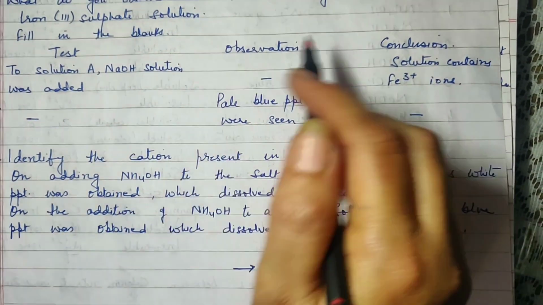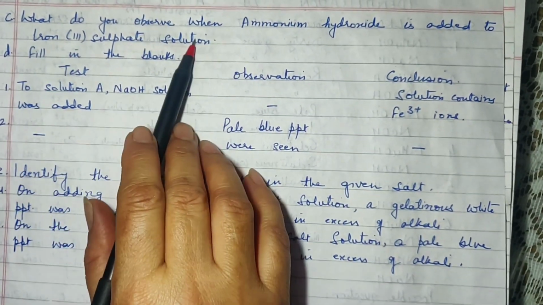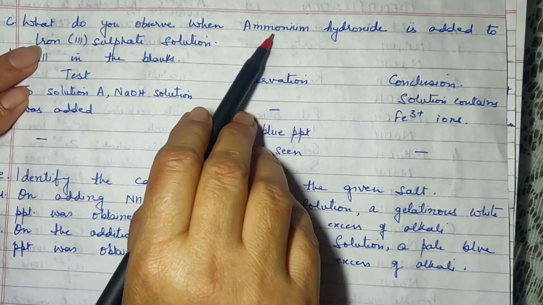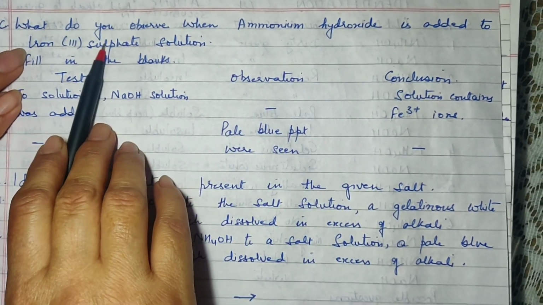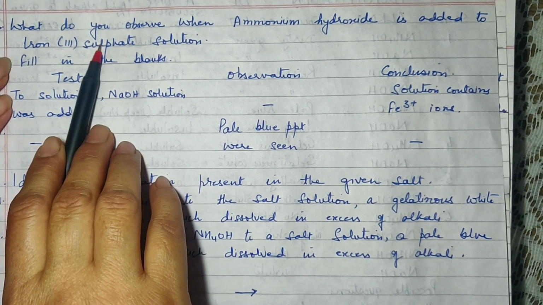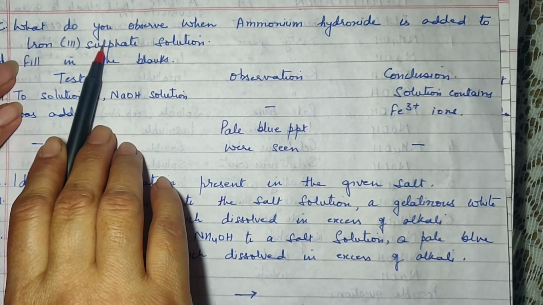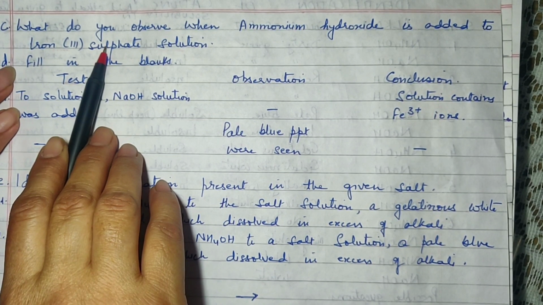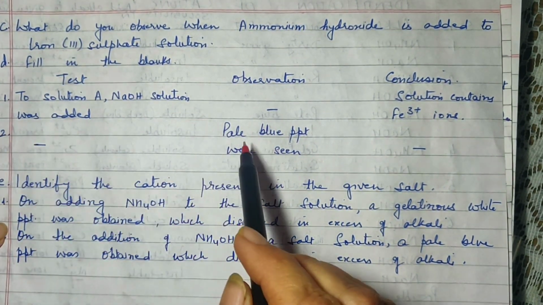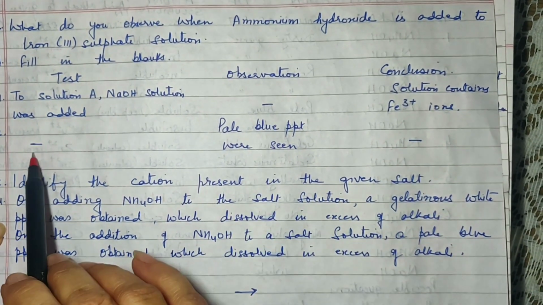Then what do you observe when ammonium hydroxide is added to ferric sulfate solution? If you remember, when we add ammonium hydroxide to ferric sulfate solution, it gives you a reddish brown precipitate. So reddish brown precipitate will be formed, and when you add excess of it, then the reddish brown precipitate will remain insoluble.